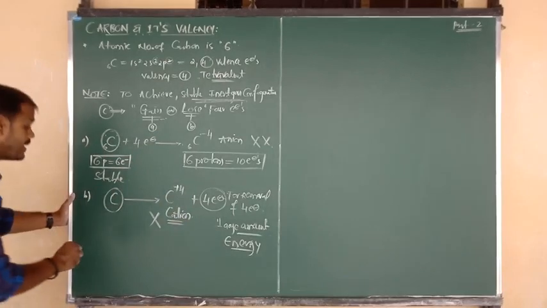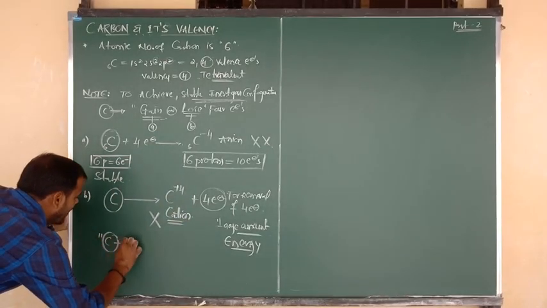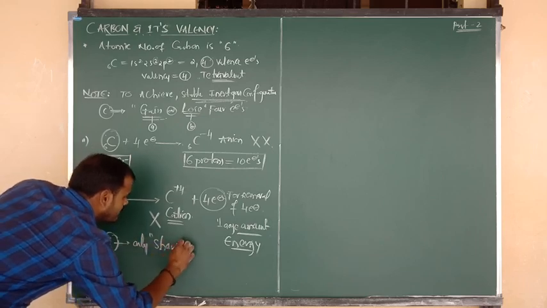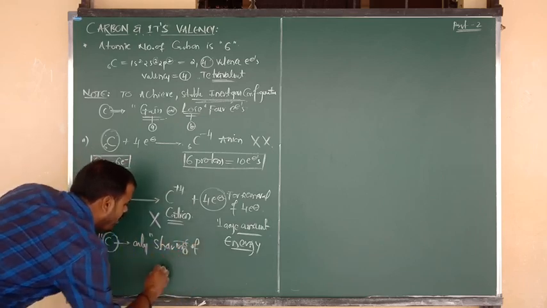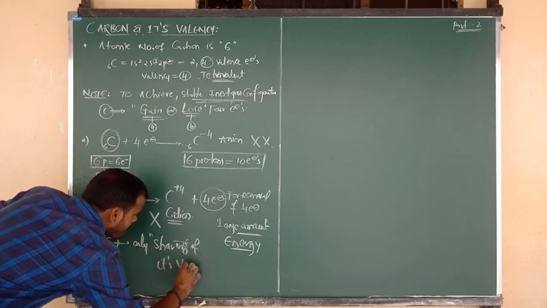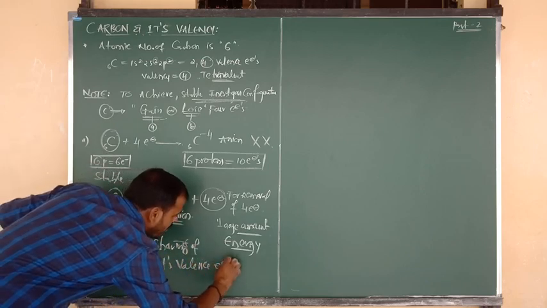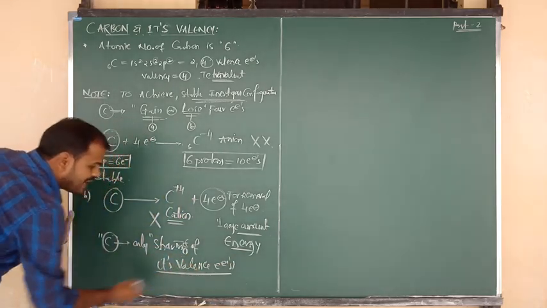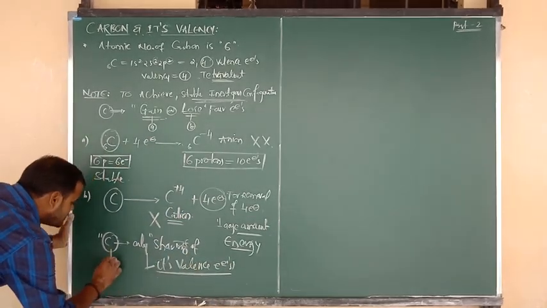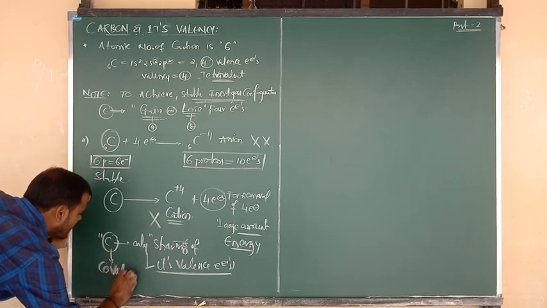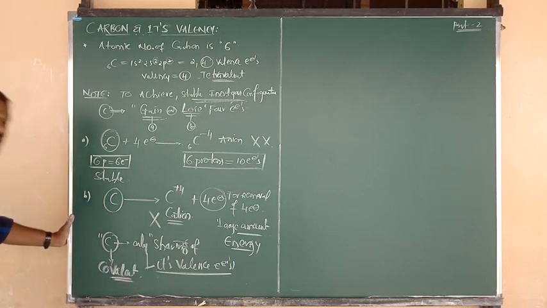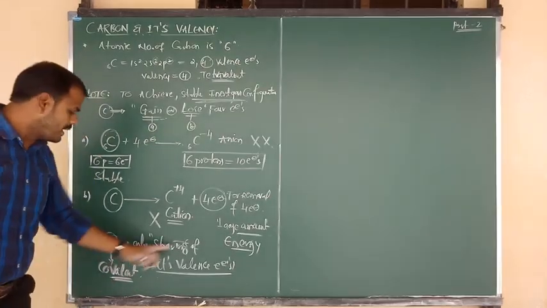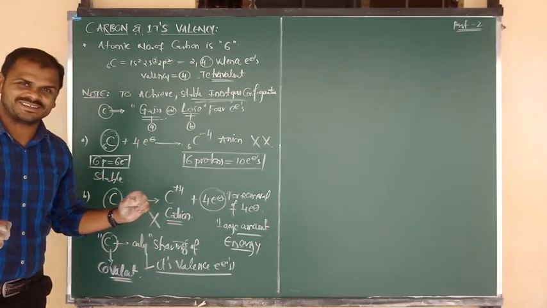So these 2 defects and these 2 failures can be overcome by carbon only by sharing of its valency electrons. Sharing of its valency electrons means carbon can easily form compounds that are nothing but covalent compounds. Which type of compounds? Covalent compounds, because covalent bonds are formed only by sharing of electrons.